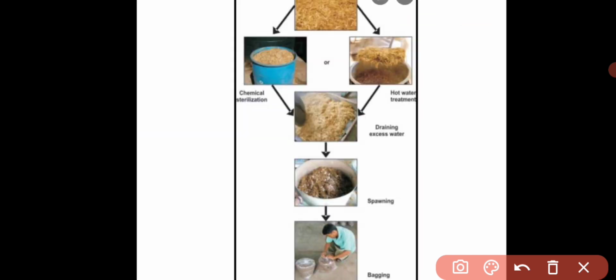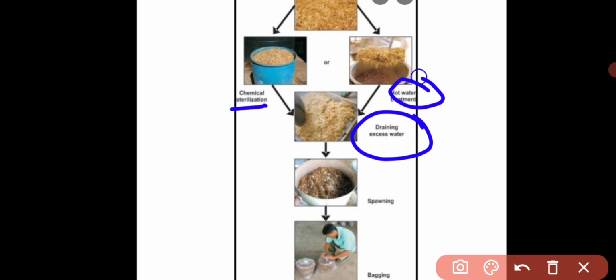Here we can see the process of mushroom cultivation, like actually how we grow this mushroom and how we cultivate it. That process we are going to discuss now. First of all, the substrate, that is straw. This is the straw here. This straw is taken and sterilized, either by chemical sterilization or by hot water treatment. Usually the hot water treatment is preferred. After the hot water treatment we are going to drain the excess water present in that straw.